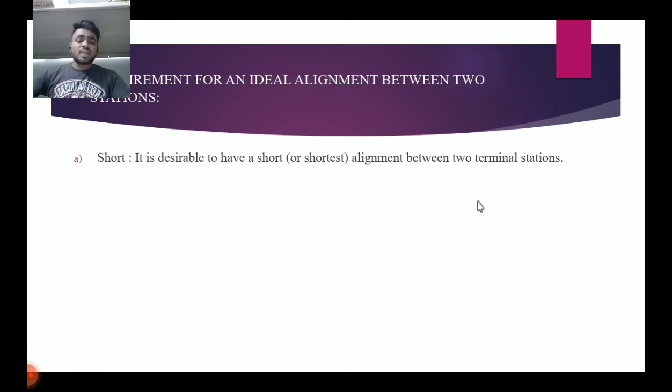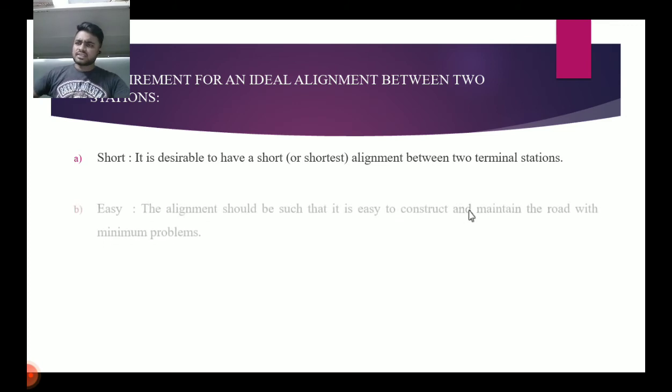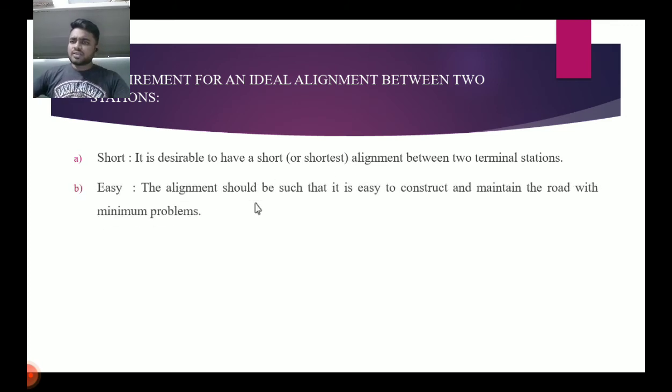A straight alignment would be the shortest, though there may be several practical considerations which would cause deviations from the shortest path. Second one is easy. The alignment should be such that it is easy to construct and maintain the road with minimum problems. Also, the alignment should be easy for the operations of vehicles, with easy gradients and curves.